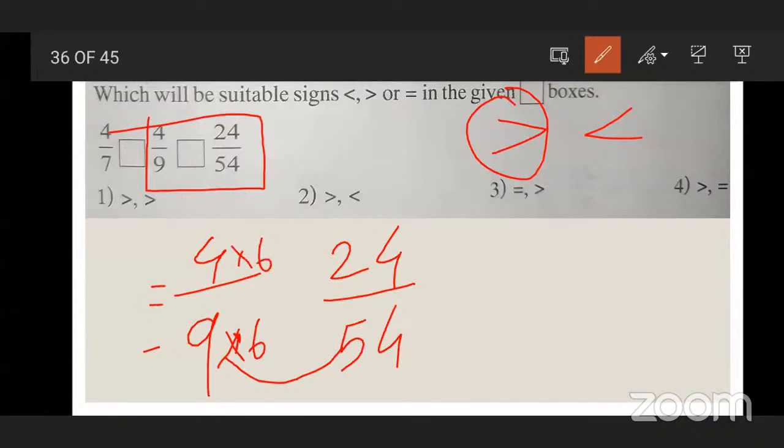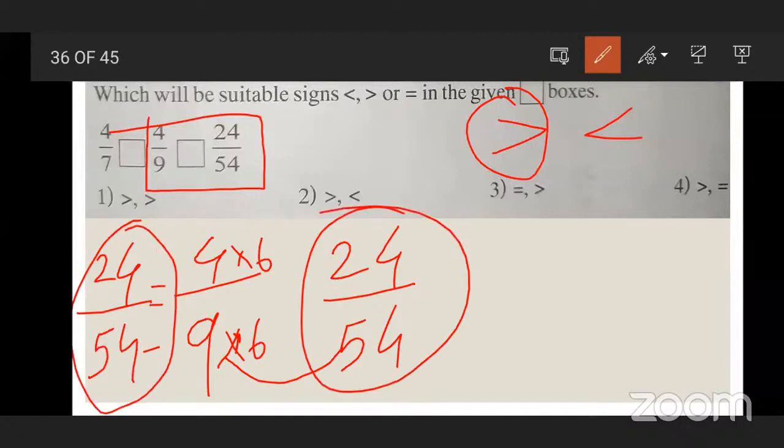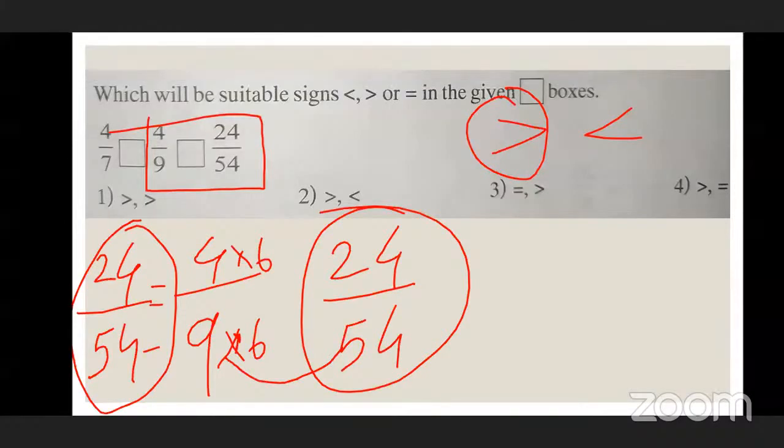So if I carry out the multiplication, 4 6s are 24 and 9 6s are 54. Now compare these two fractions. Are they same? Yes, sir. So which sign will come? Fourth option, equal to. Yes, the fourth option is correct. Very good.